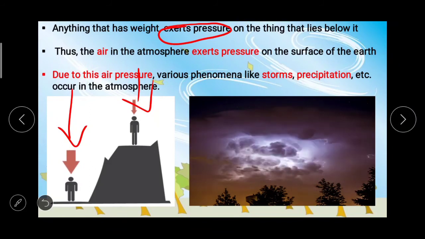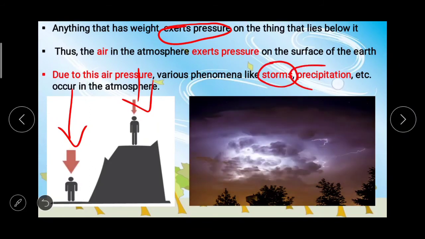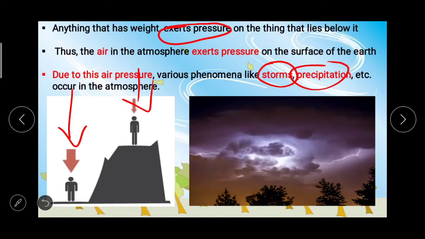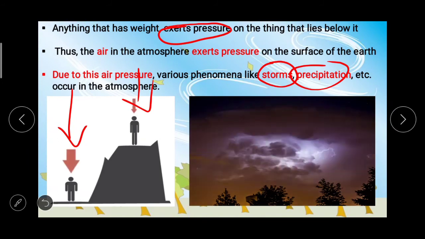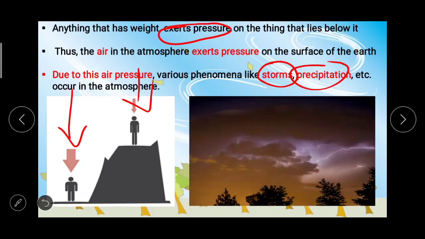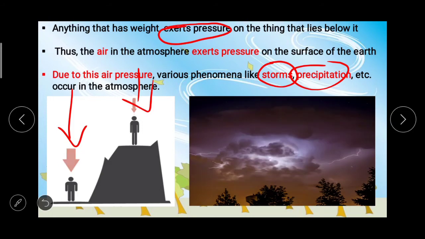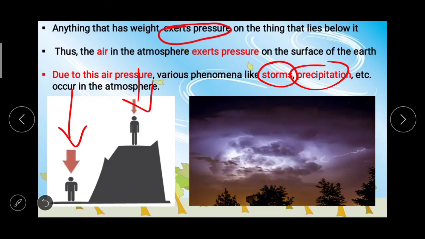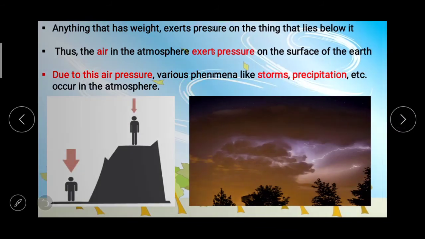Due to this air pressure, various phenomena like storms, precipitation, etc. occur in the atmosphere. So the storms or the precipitation which we can have or see, all these natural phenomena are because of air pressure.